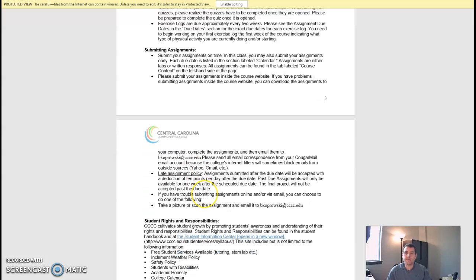My late assignment policy, this is really important to note. Assignments submitted after the due date will be accepted with a deduction of 10 points per day after the due date. Past due assignments will only be available for 1 week after the scheduled due date. The final project will not be accepted past the due date.